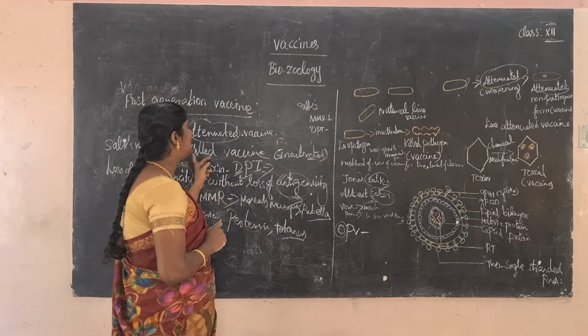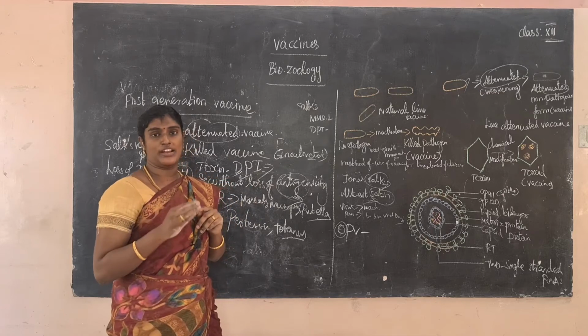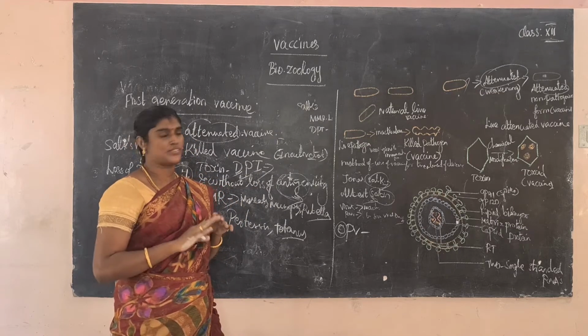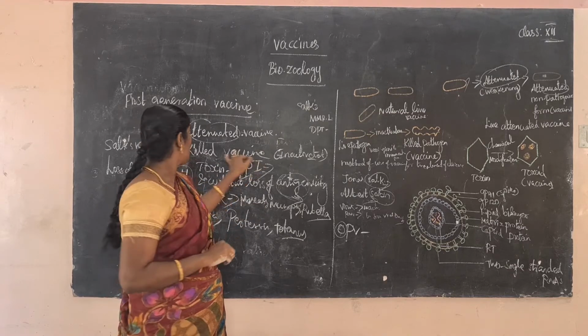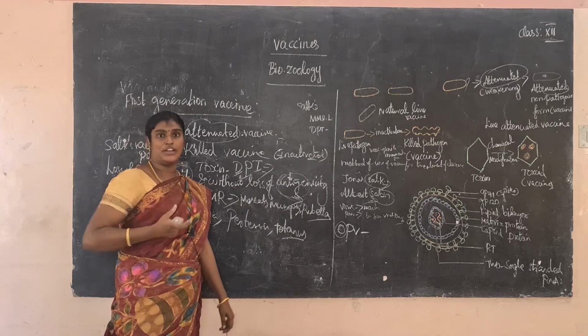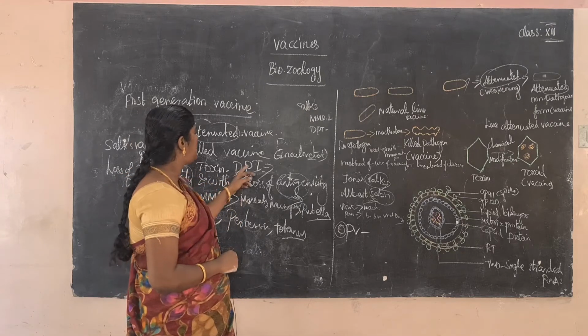So next one, killed vaccine. Killed vaccine is an inactivated vaccine. The microorganisms are killed by applying heat or using some chemicals, that is called killed vaccine. An example of a killed vaccine is the Salk vaccine, used for the polio disease. So next one, DPT.